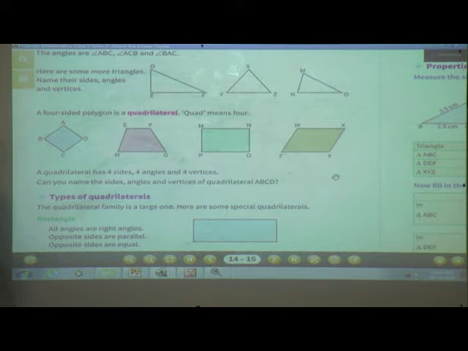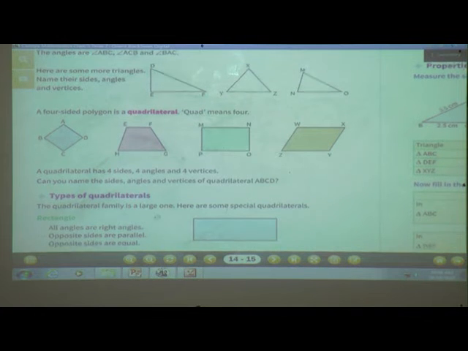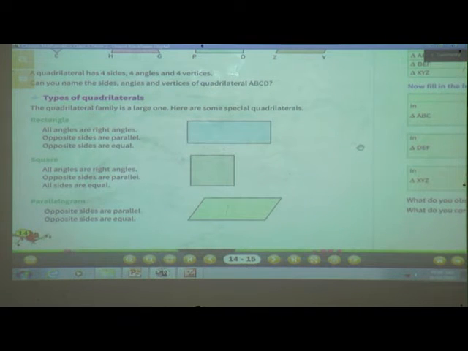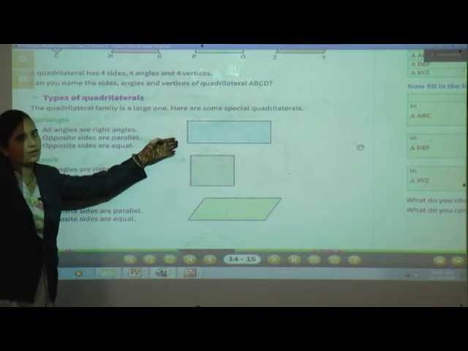Okay, but remember that, see here, the angles should be proper. Okay, now types of quadrilaterals. The quadrilateral family is a large one. Here are some special quadrilaterals. See, rectangle, students. All of you know this one is the rectangle.